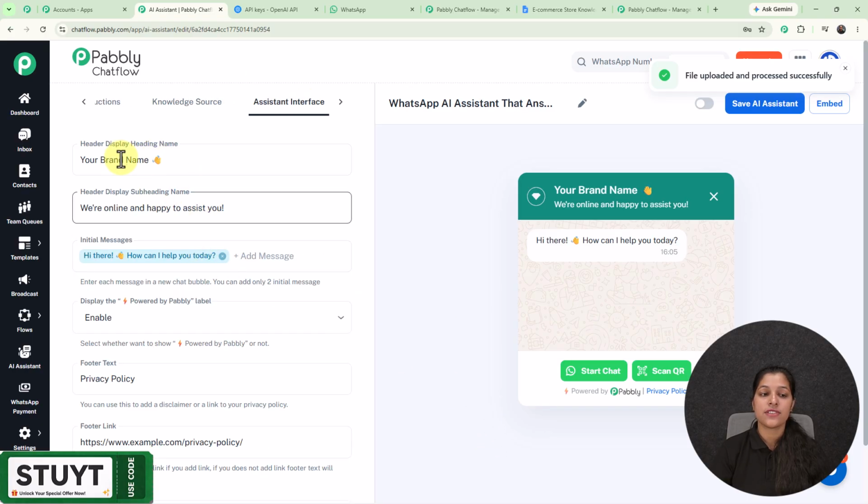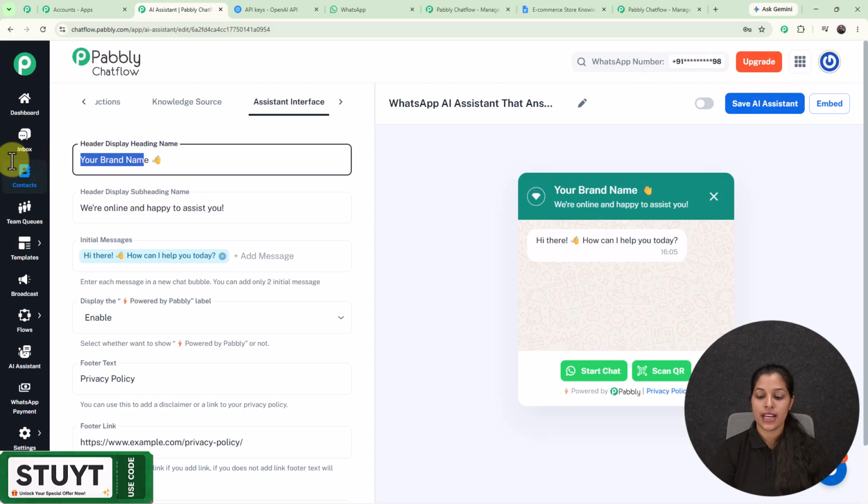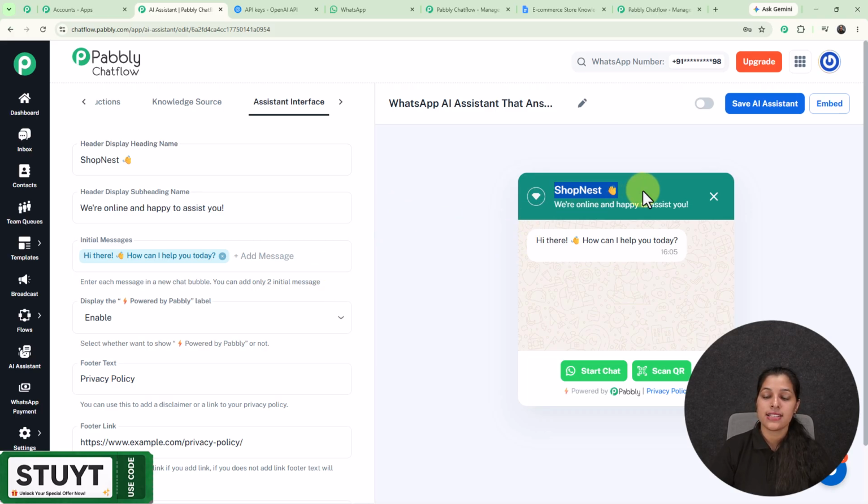Now let's configure the assistant interface. So here we are getting this first field for entering the header display heading name. So here I'm going to enter my header display heading name as Shop Nest, which is the name of my brand. And as I have entered it, you might have observed one change, and that too in the preview of your assistant, that we are getting the same header display heading name. And the next we are getting this option for subheading name, and here we are getting this subheading name which can be seen on the preview too. And afterwards we are getting this option for initial message, and here we are already getting an initial message which can be seen on the preview of your assistant.